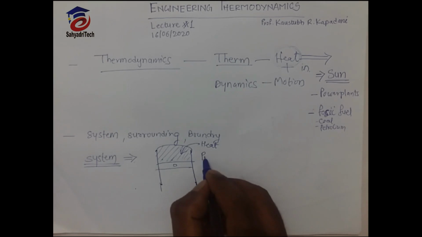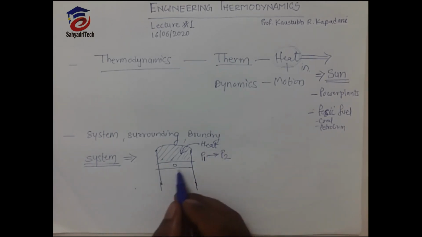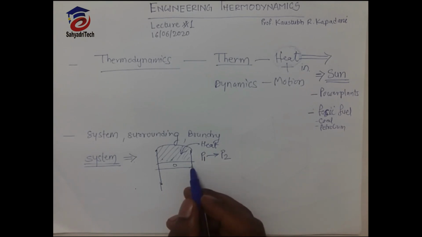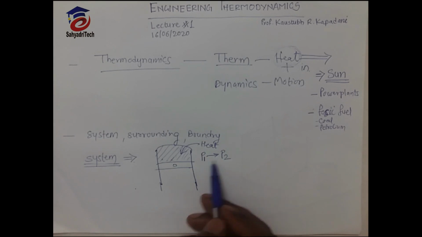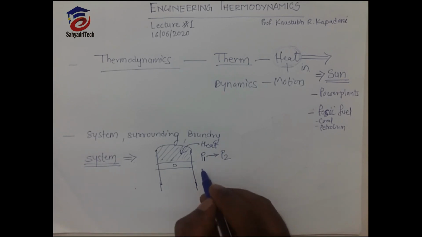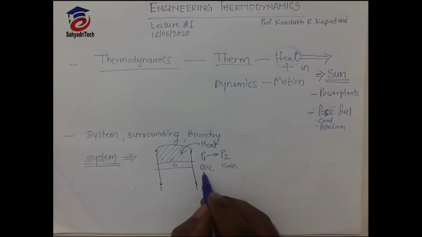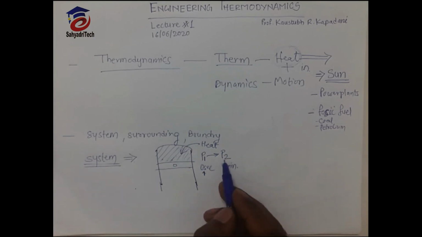Suppose the pressure was P1, it will increase to P2. Suppose this piston is not moving, then the internal energy will increase. Suppose we started measuring pressure at 0 seconds. At this instant when we started, it was P1, and after 5 minutes the pressure will be P2.